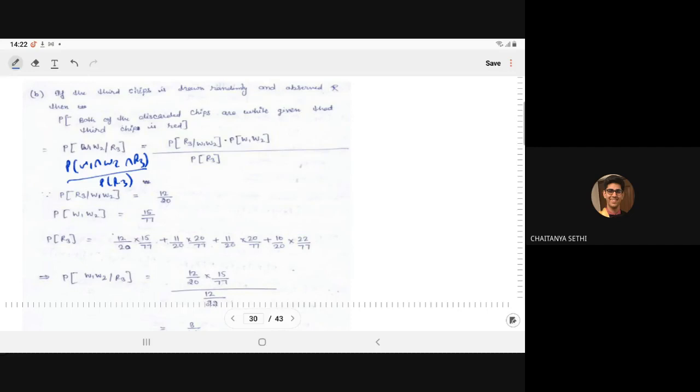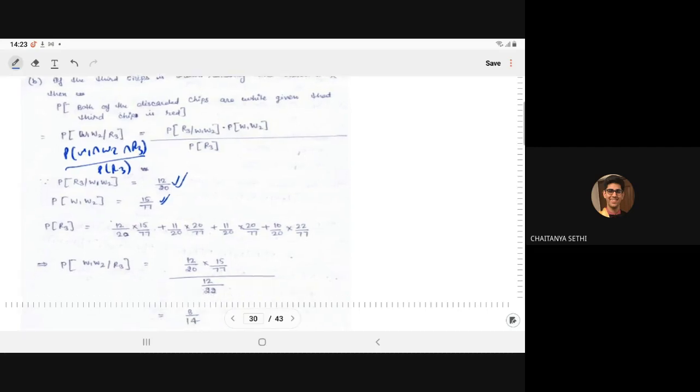We have already computed this in the last slide, so it is 12 by 20. And the probability of W1 W2 you have computed as 15 by 77, and the probability of R3 we have just computed. So just put in the values, and you will get the required probability.